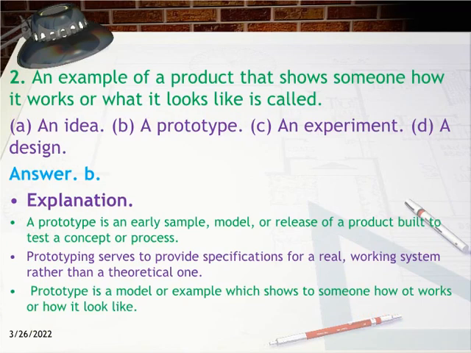2. An example of a product that shows someone how it works or what it looks like is called: A. An idea. B. A prototype. C. An experiment. D. A design. Answer B. Explanation. A prototype is an early sample, model, or release of a product built to test a concept or process. Prototyping serves to provide specifications for a real, working system rather than a theoretical one. A prototype is a model or example which shows someone how it works or how it looks.